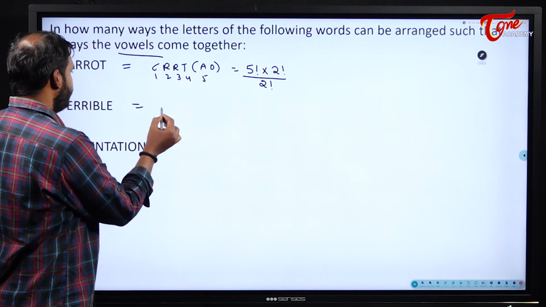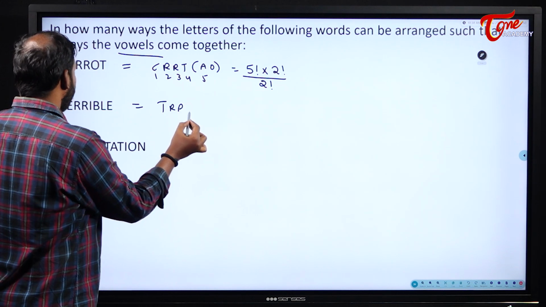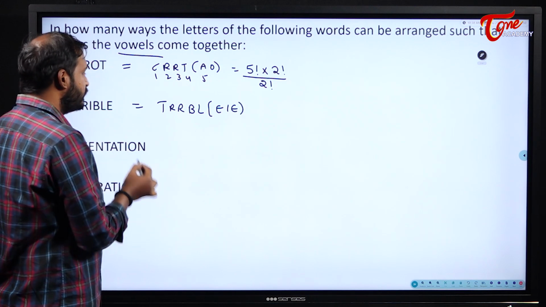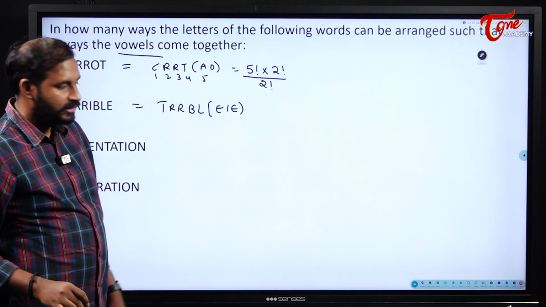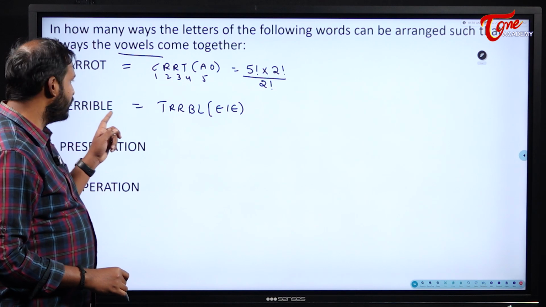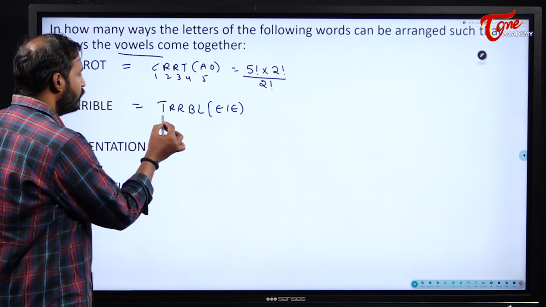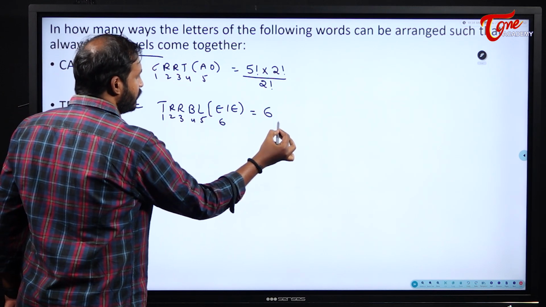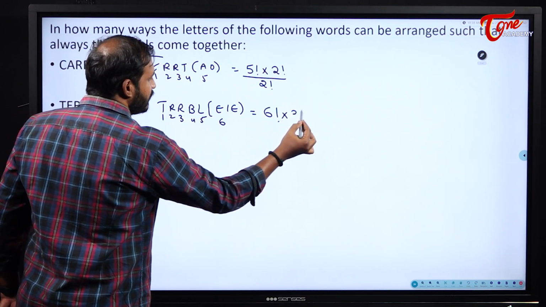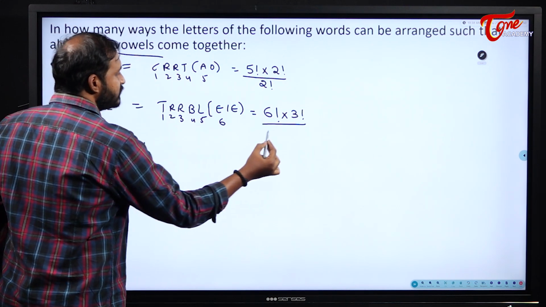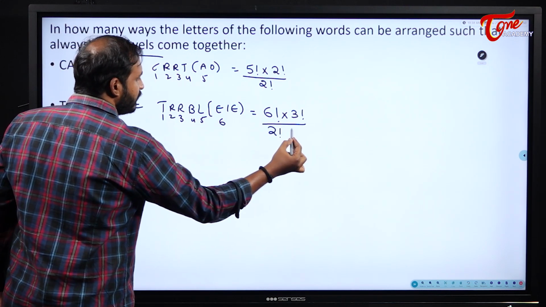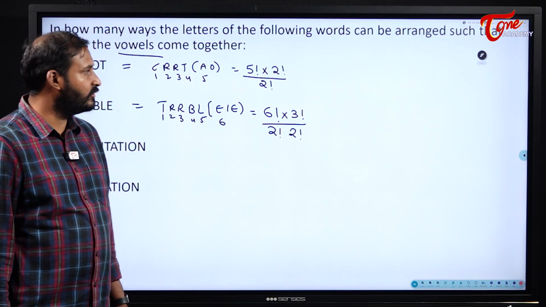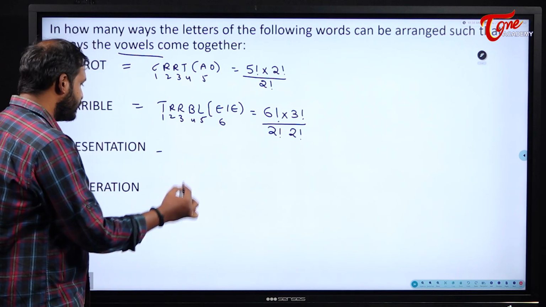Now, terrible. T, R, R, B, L, E, I, E. Please be careful, students. You should write all the letters. Please count it once again. Total how many are there? 8 are there. So here also I got 8. Now 1, 2, 3, 4, 5, 6 letters. 6 factorial into EIE can be internally arranged in 3 factorial ways, but R was repeated 2 times and E was repeated 2 times. So divided by 2 factorial into 2 factorial. Understood? Next, presentation. Same.